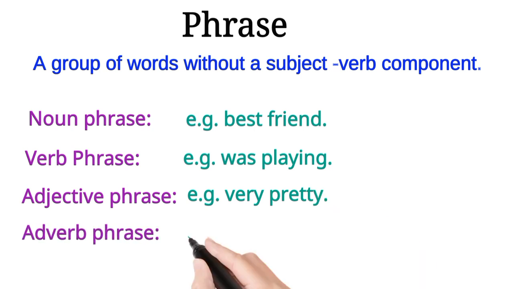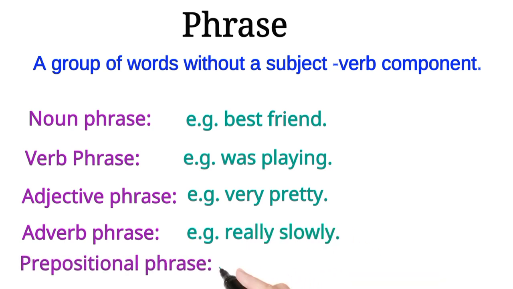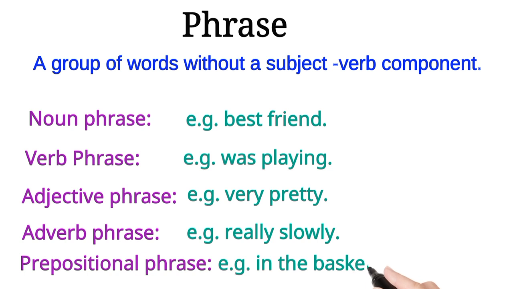Adverb phrase: an adverb modifies a verb, adjective or another adverb. An adverb tells us how often, how, where and when. Example: really slowly. Lastly, prepositional phrase: a preposition describes place, time or direction. Example: in the basket.